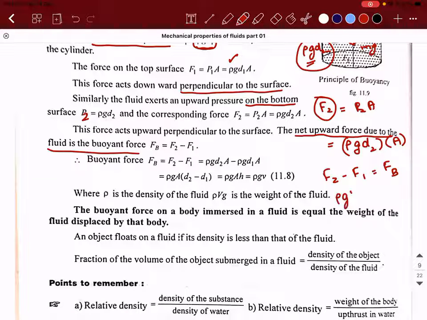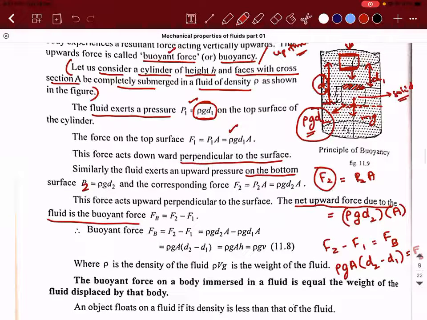So how much will it be? Rho g A into, can I call it D2 minus D1? Correct? Rho g into A into D2 minus D1 is going to be the buoyant force. Any doubt in this? But what is D2 minus D1? This is D2, this is D1. D2 minus D1 is nothing but the height of the cylinder, right?